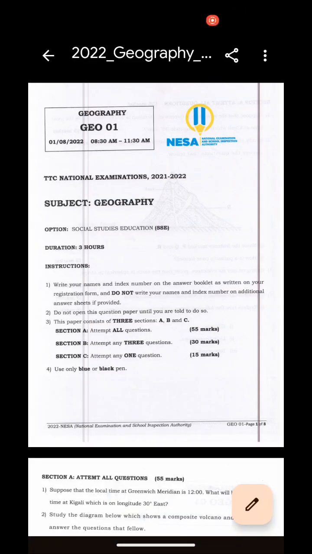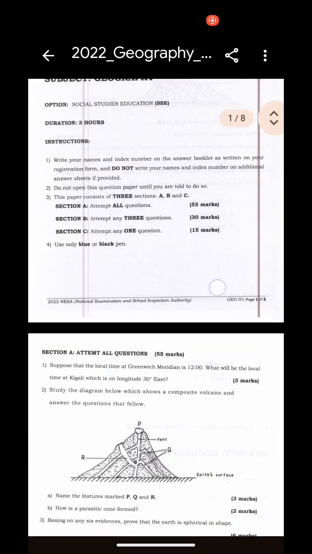Now we are going to see about geography. I wish all the students to be aware of this. So we are going to make an overview of the questions in the national examination of 2021 and 2022. Especially we will see question C, that's the last one. It is the one which is most likely to have high marks, and some students fail to exploit those marks. So we are going to make an overview.